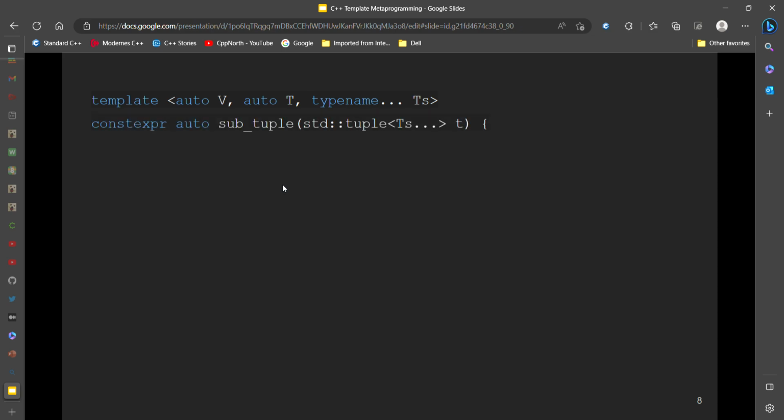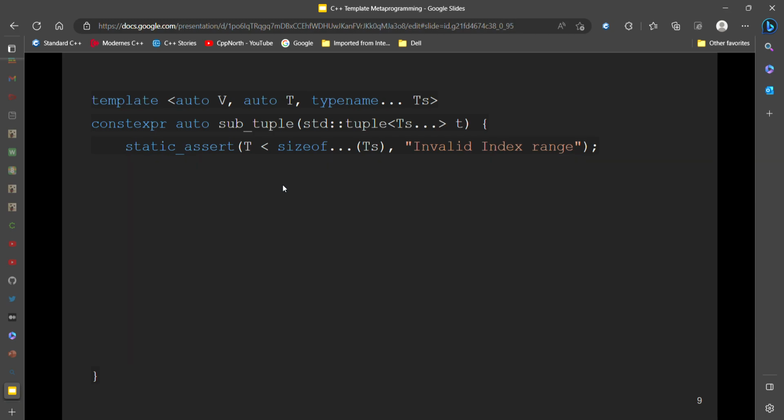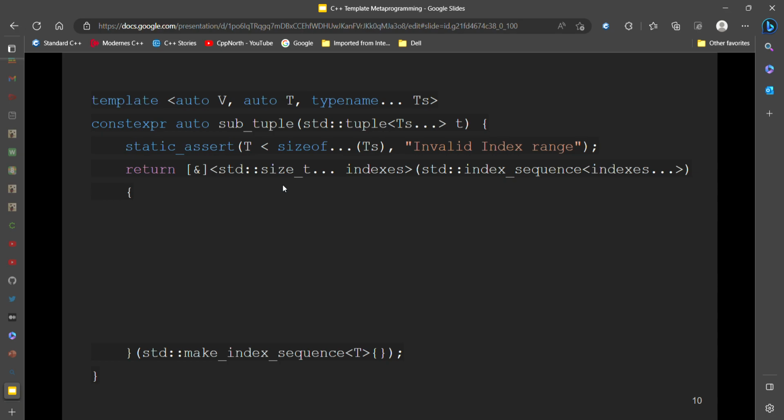Then we have the function labeled as constexpr and it takes in a tuple t. First of all, we static assert that the last index of the subtuple is less than the size of the tuple, and we should also factor in more static asserts, but for the slide I decided to leave those details out. Okay, so then we have an immediately invoked lambda expression, IILE for short.